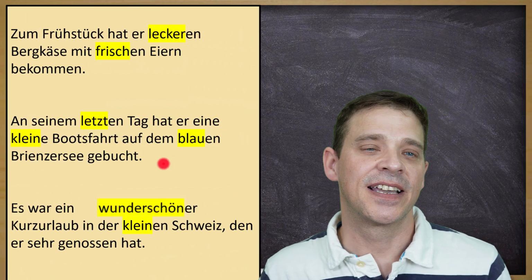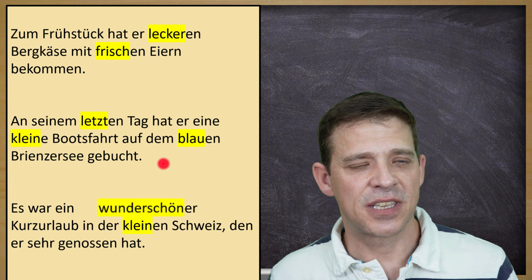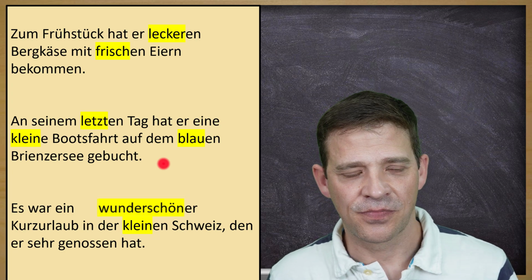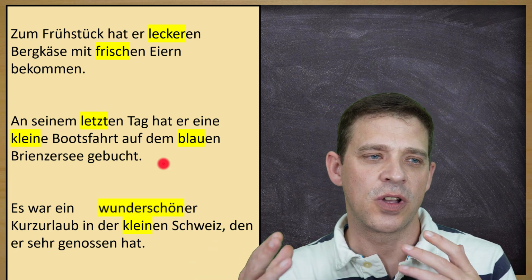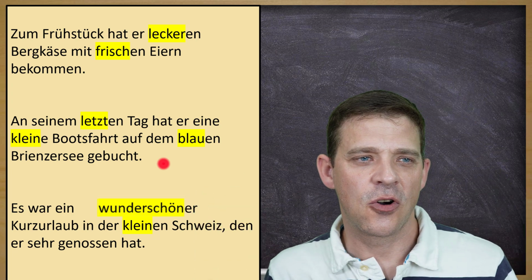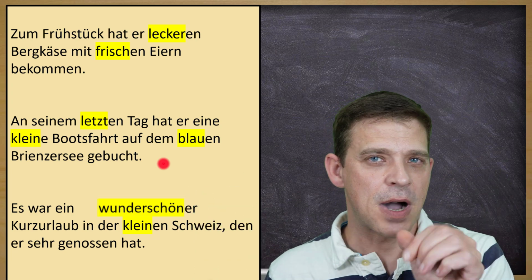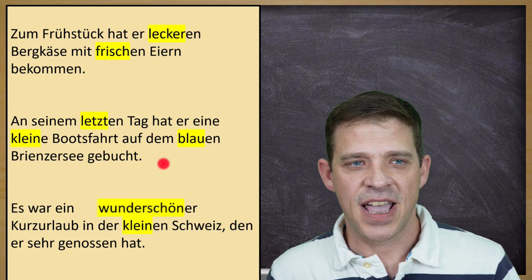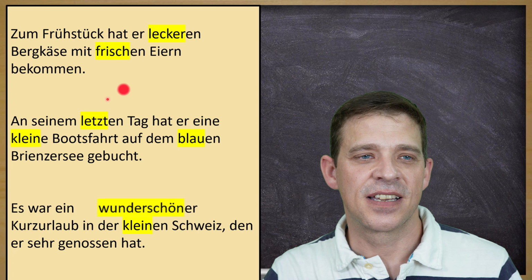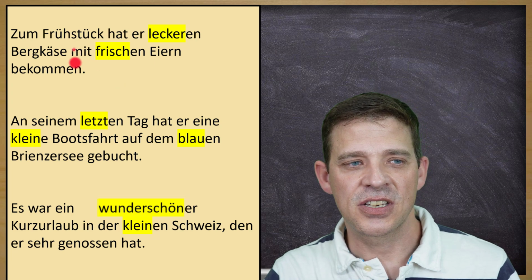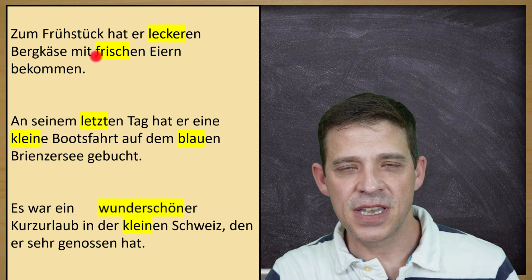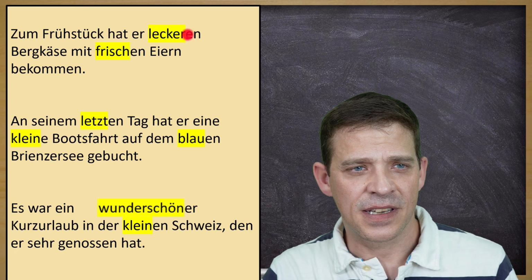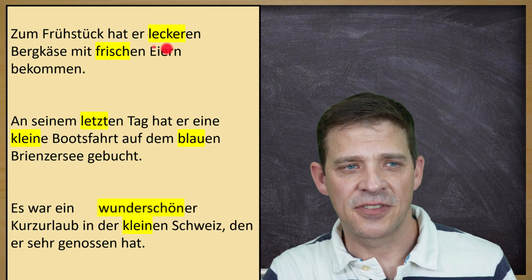Zum Frühstück hat er leckeren Bergkäse mit frischen Eiern bekommen. For breakfast, he received bekommen, delicious mountain cheese with fresh eggs. And here we have again two parts. We have again a preposition mit. Everything after preposition mit. Mit is plus dative. But let's look at the first adjective, this leckeren.